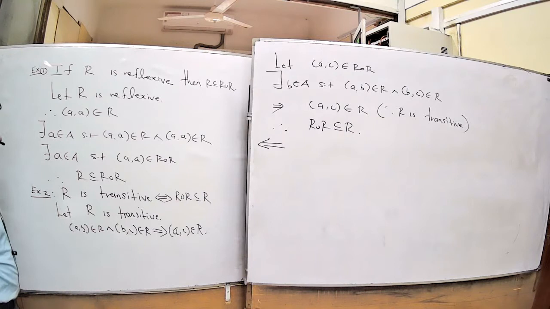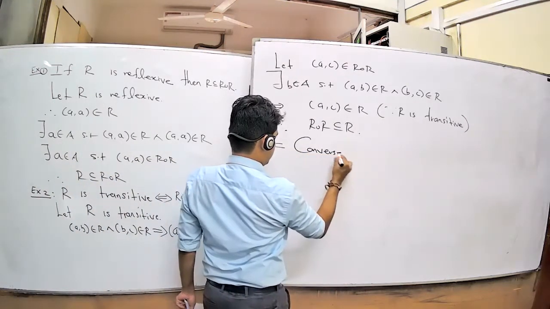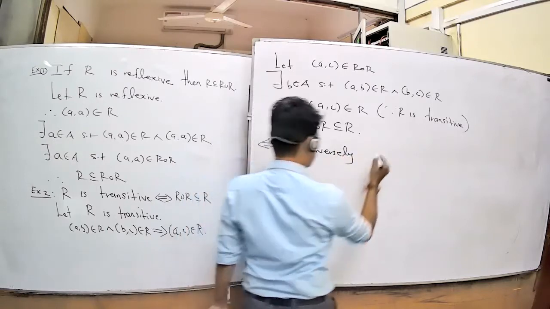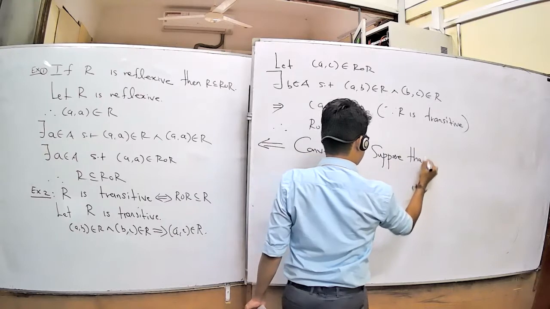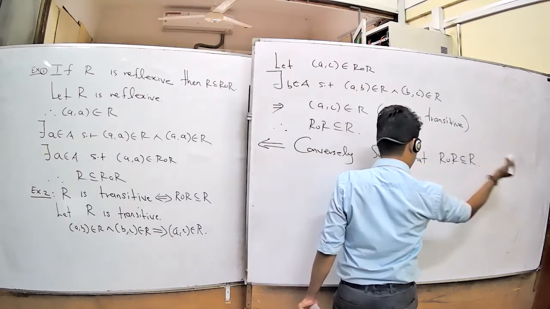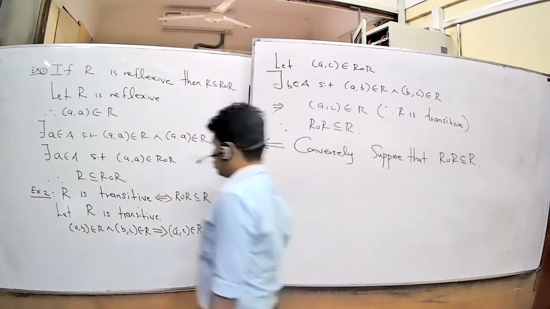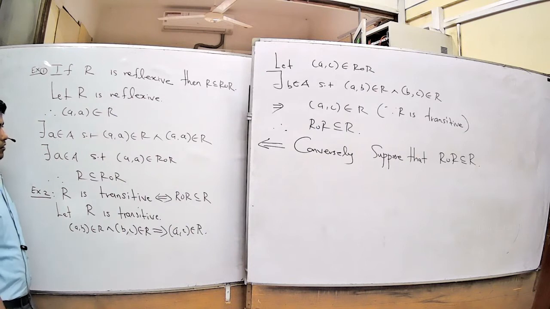Conversely, suppose that R composition R is a subset of R. Now you want to prove that R is transitive.